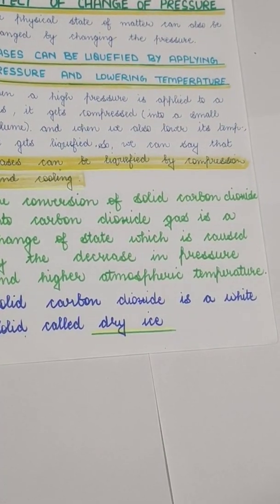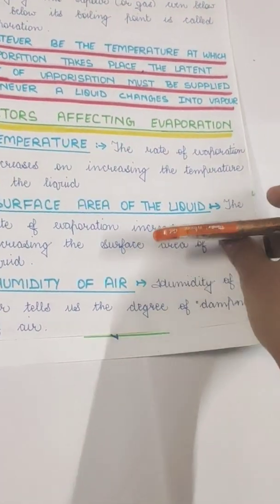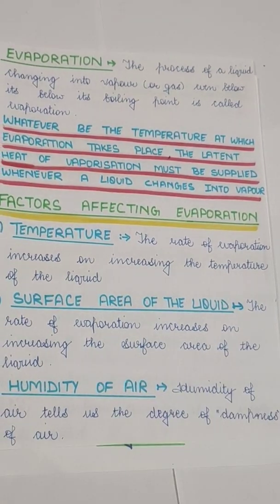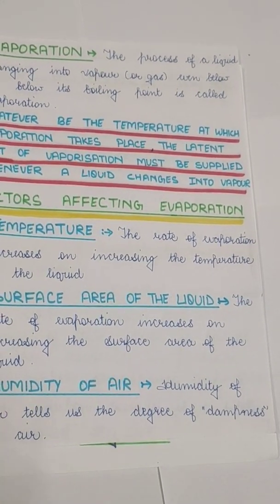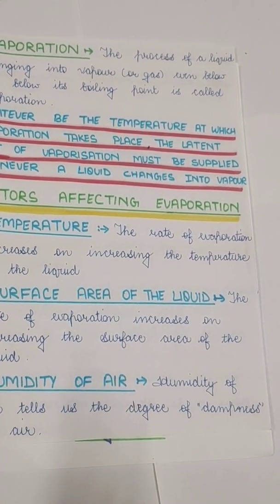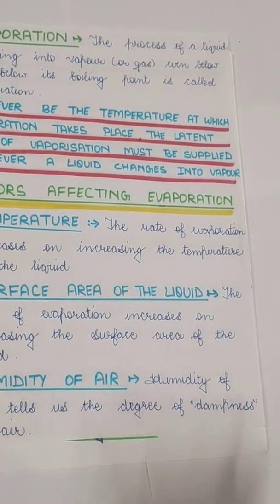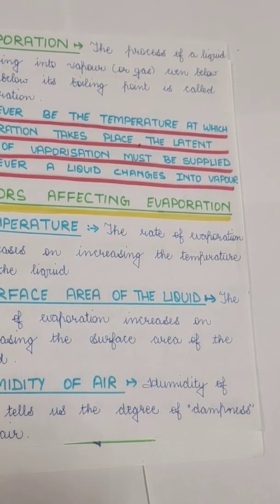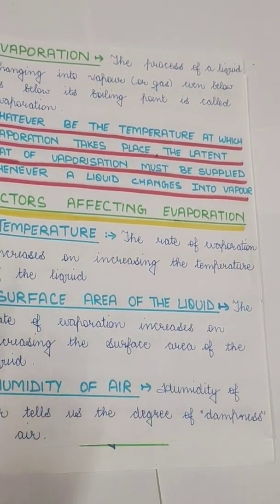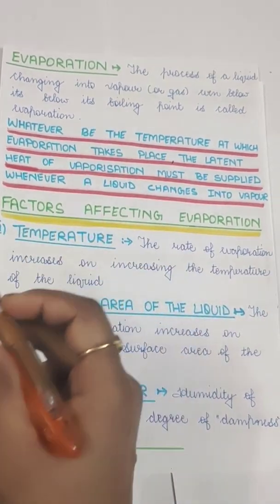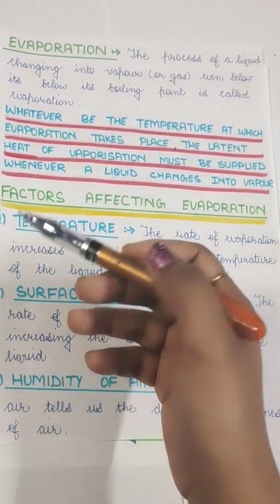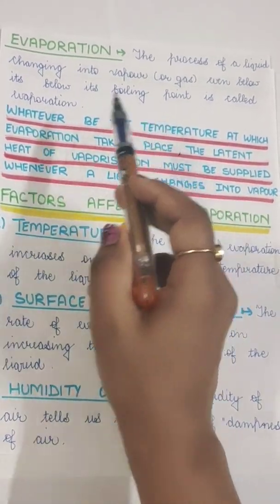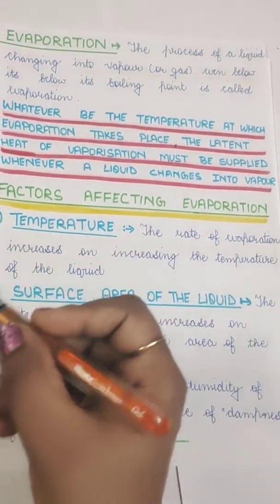Now coming to the next topic, that is evaporation. Evaporation is a simple process which I think you all know. If you remember vaporization, it is a process in which the liquid starts boiling. That means boiling starts at 100 degrees C, so the water gets vaporized into vapors. But in the case of evaporation, the liquid converts into vapors even below its boiling point. So the water does not boil, but it evaporates.